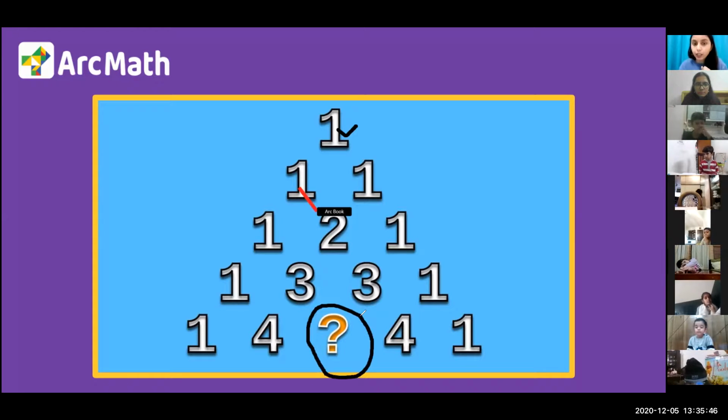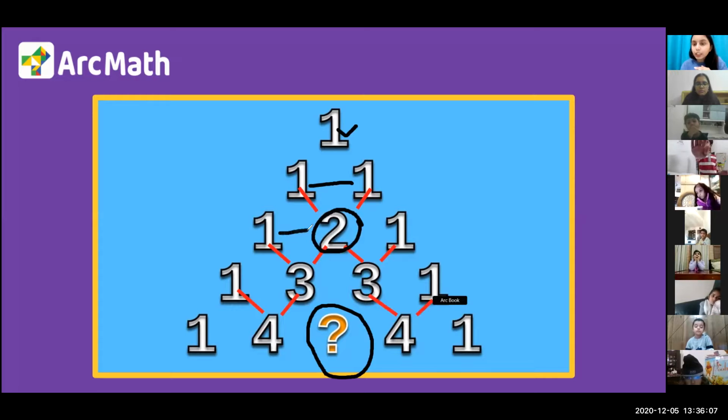ठीक है, हमें ये find करना है. So we can see यहाँ से we had 1. 1 plus 1 is equal to what? 2. Right. So 1 and 1 was 2. Now in the next one, if we add these, its answer is 6, Saran says. We will see whether right or wrong. First I am explaining it, then हम देखते हैं कि सरन का आंसर ठीक था कि नहीं था.